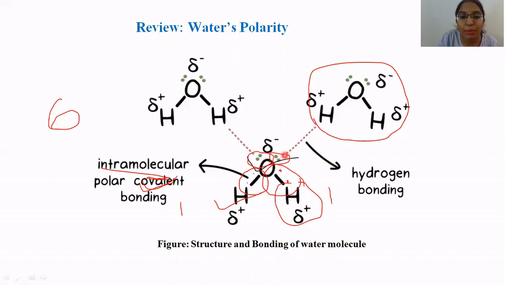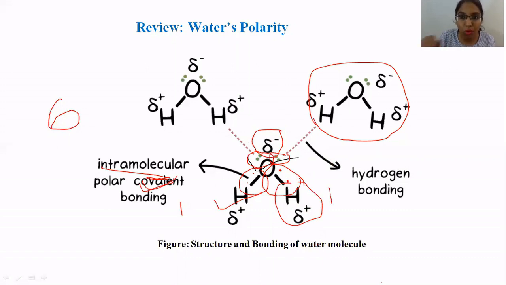Due to these lone pairs, the oxygen is slightly negative and the hydrogens have a slightly positive charge. That's why we say that water is a polar molecule, because it has a net dipole moment which is not zero. If the molecule is polar, then always remember that it has some dipole moment. Is it clear so far?